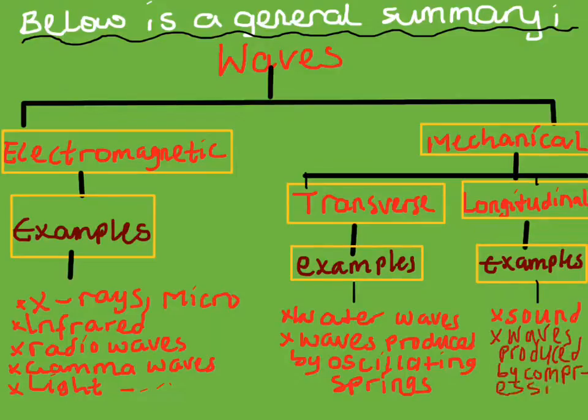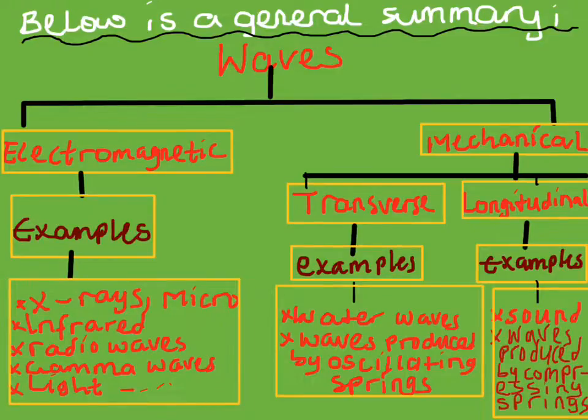Mechanical waves, in turn, are divided into two different types, transverse and longitudinal, with examples of transverse waves being water waves and waves produced by oscillating springs, and examples of longitudinal waves being sound waves and waves produced by compressing